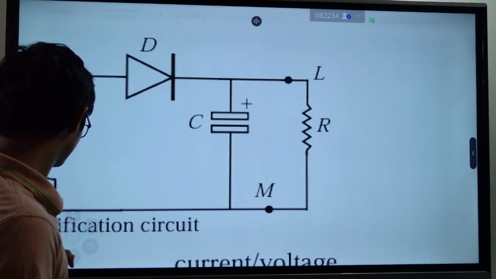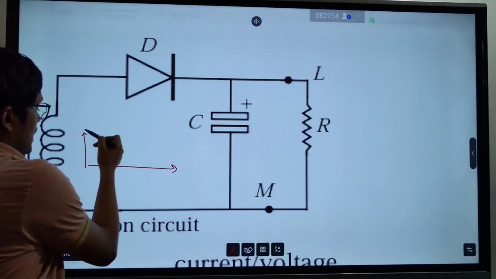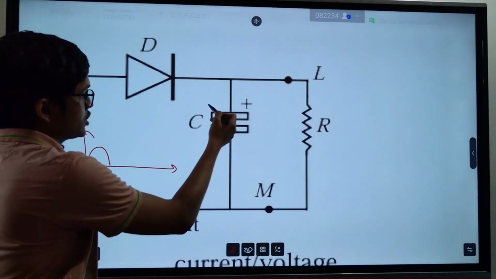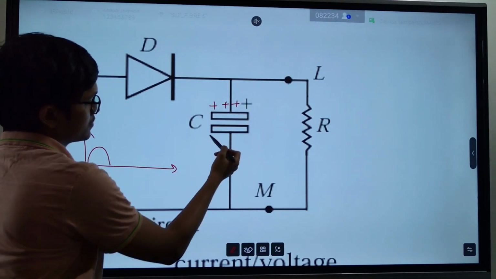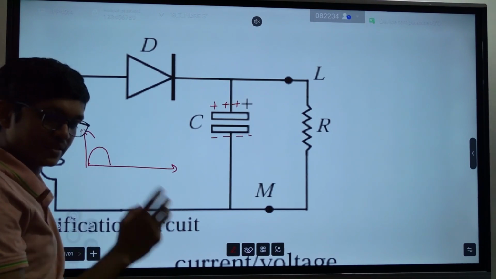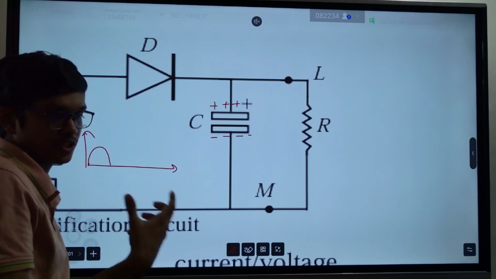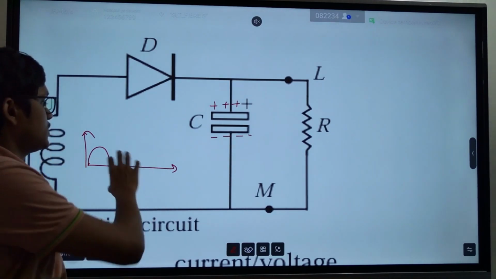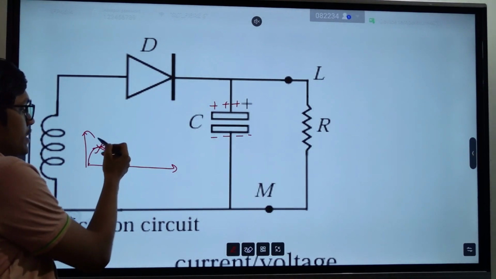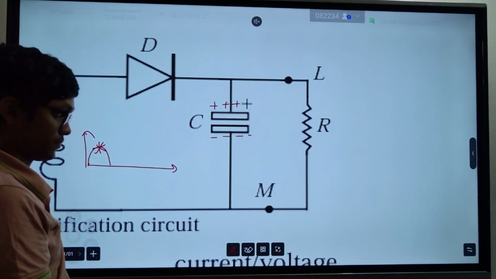That means when my current is high, it uses some of this current and charges, like this. The capacitor gets charged. A capacitor is something that we use to store charge, to store some charges. So when the current is higher, when the current is around here, it charges itself using that current.